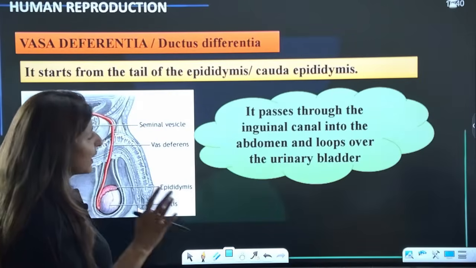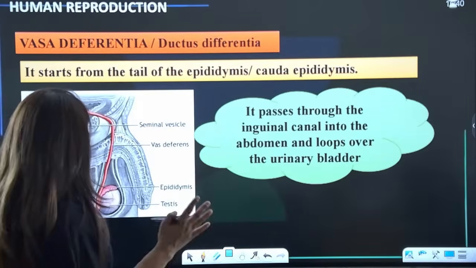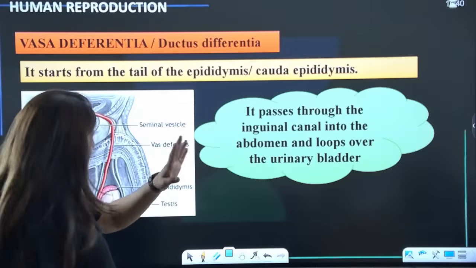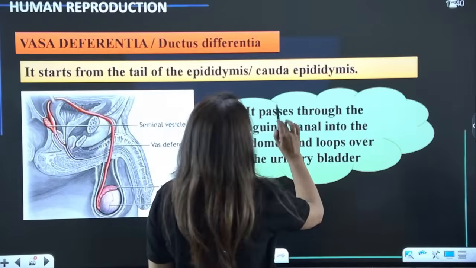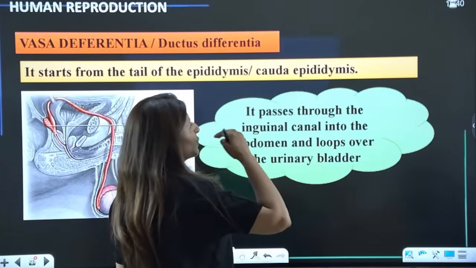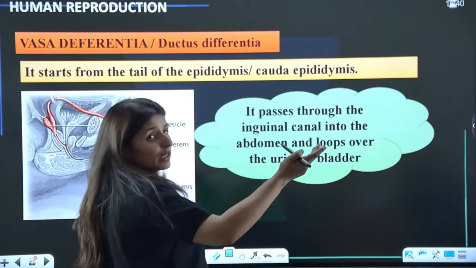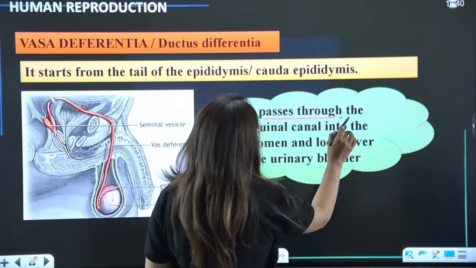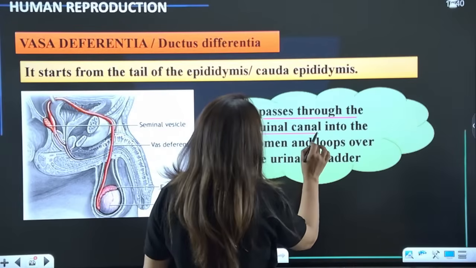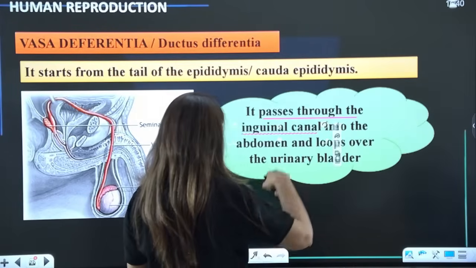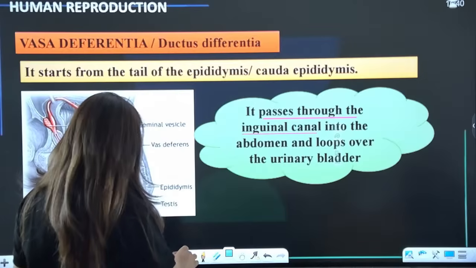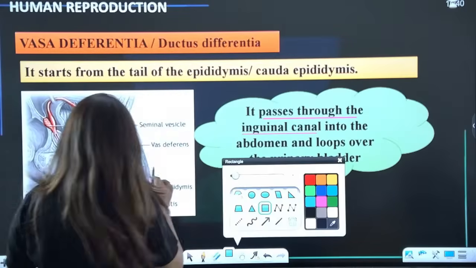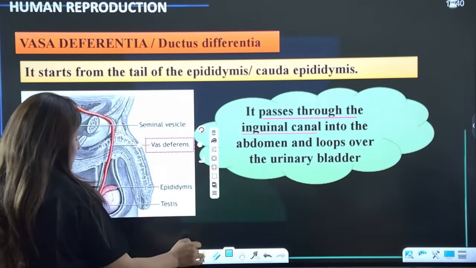So we don't really have to go into the details, the different parts of epididymis are not required, but the last part of epididymis is going to change into the vas deferens. So it passes through the inguinal canal into the abdomen and loops over the urinary bladder. So guys, see here, this is the vas deferens. Do we see here?